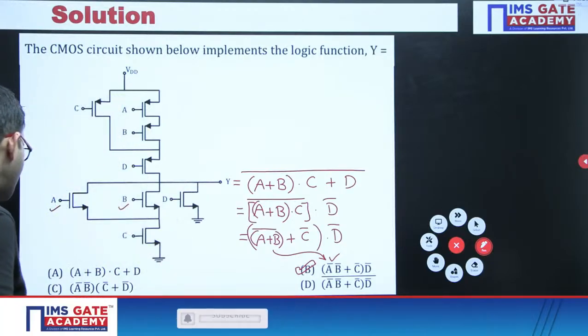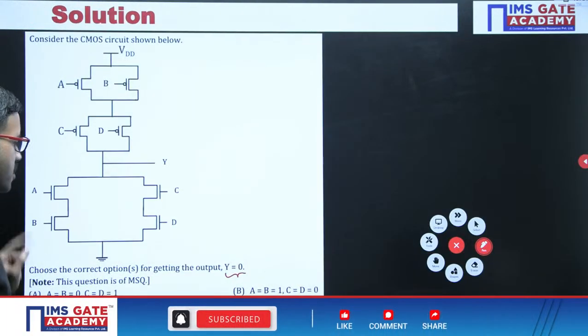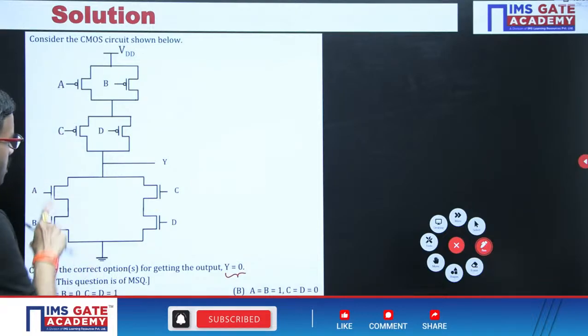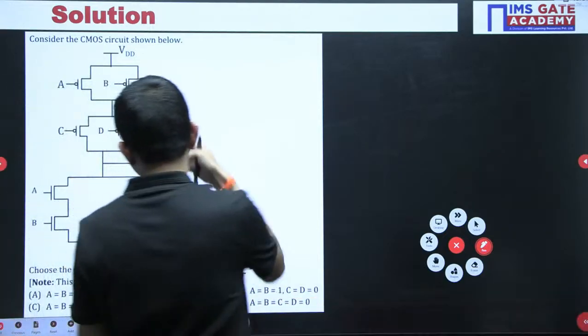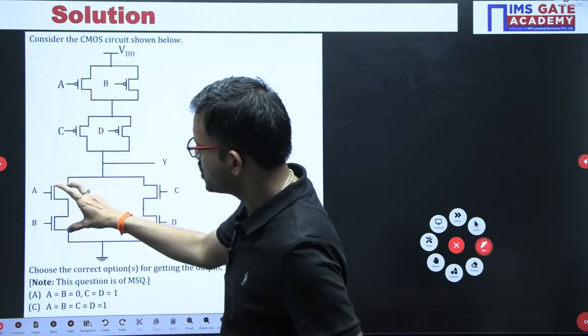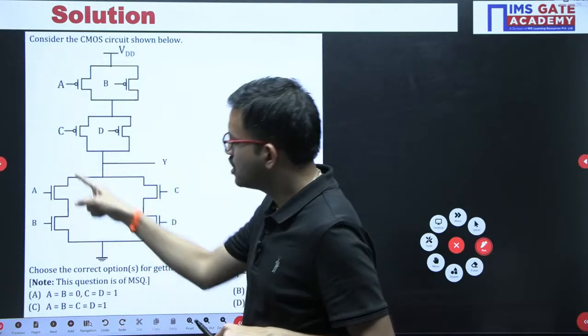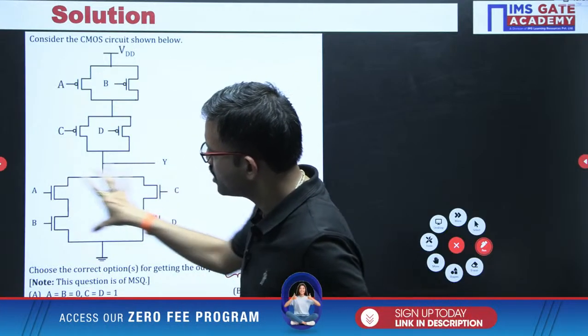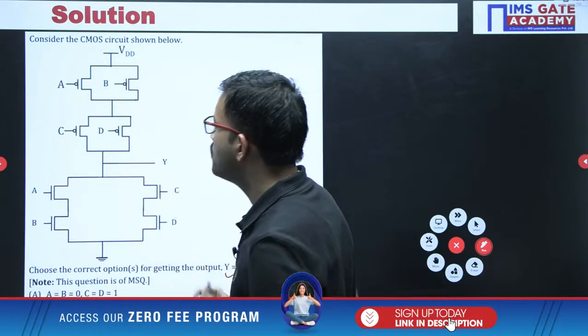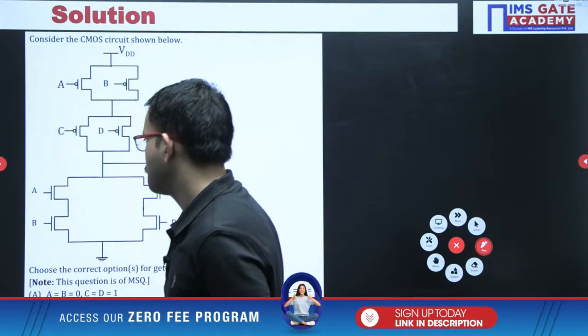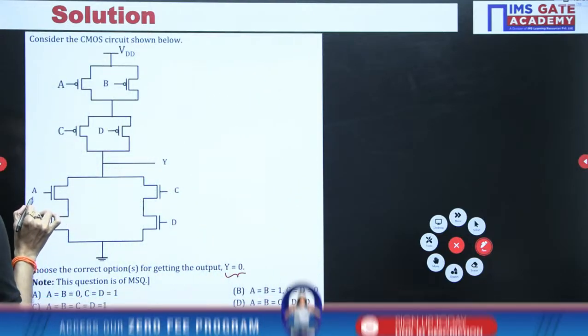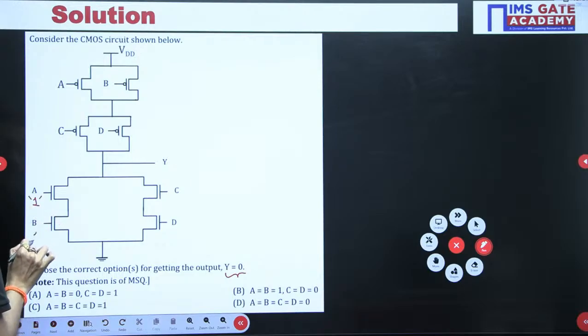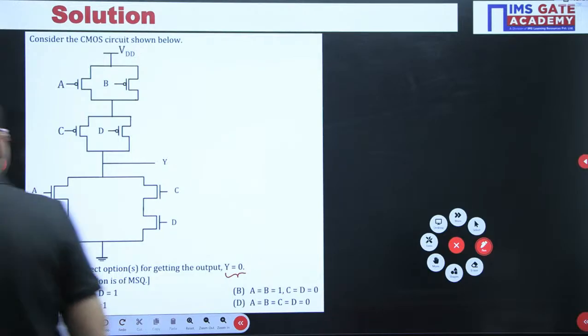Once again the same logic we can apply. In this network, between output and ground, 2 NMOS are connected in series, and these two series networks are connected in parallel. So if this is 1 and this is 1, the moment these two are 1,